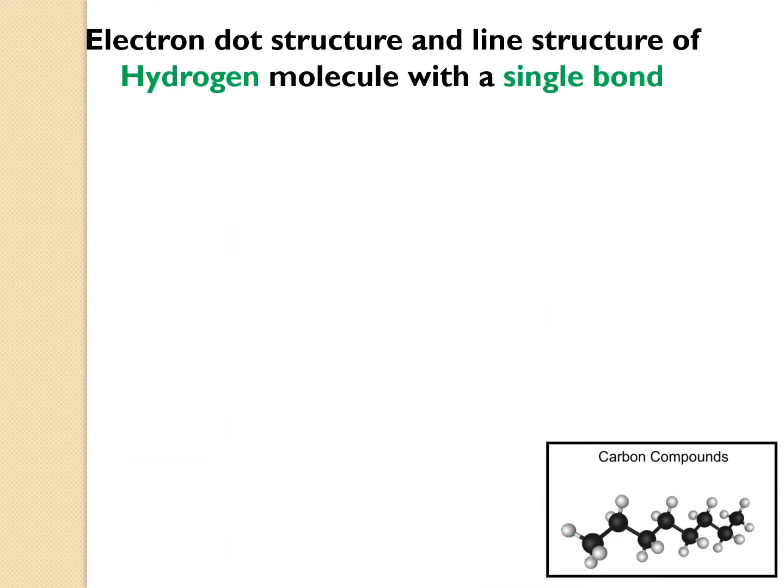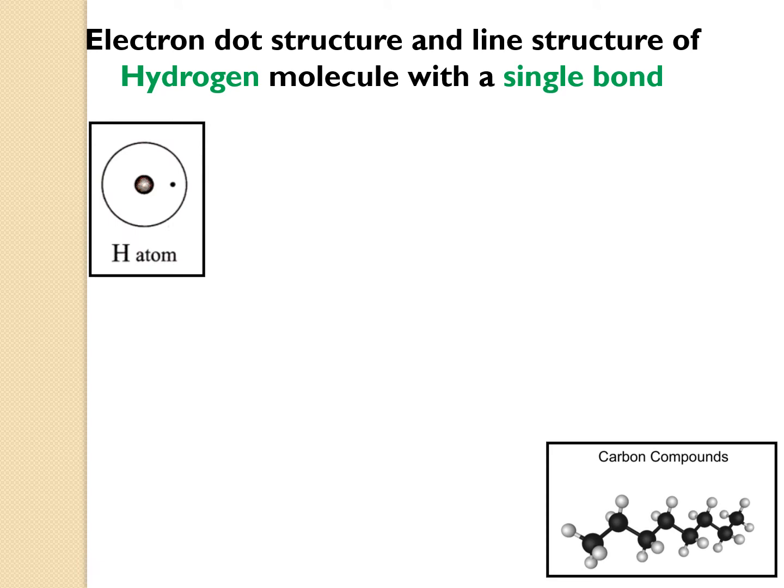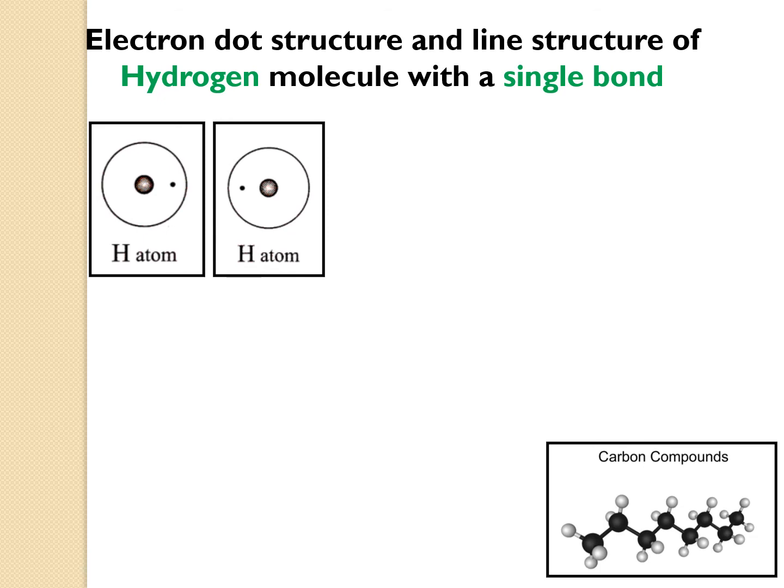So first we will do the electron dot structure and the line structure, also called a structural formula, of the hydrogen molecule with a single bond. Hydrogen is nothing but H1. So we have this hydrogen atom with only one electron. Similarly, the hydrogen molecule. Since I said hydrogen molecule is nothing but H2.